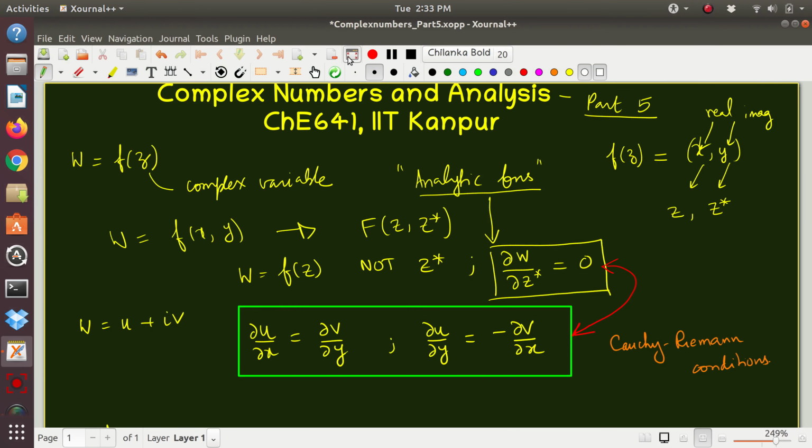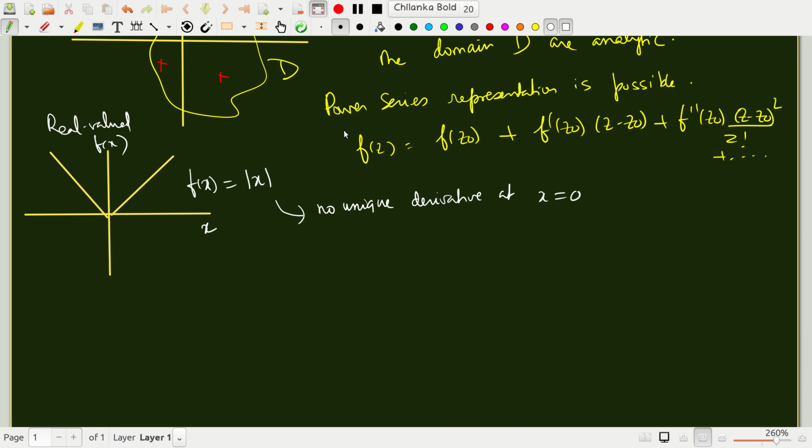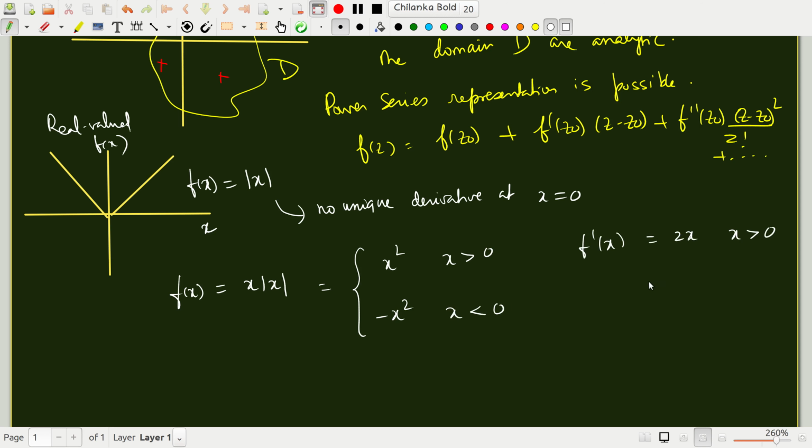Now suppose I give you one more function, instead of f of x is mod x, f of x is x mod x. What does this mean? This function is x squared for x greater than 0 and minus x squared for x less than 0. The first derivative of this function is 2x for x greater than 0 and minus 2x for x less than 0.